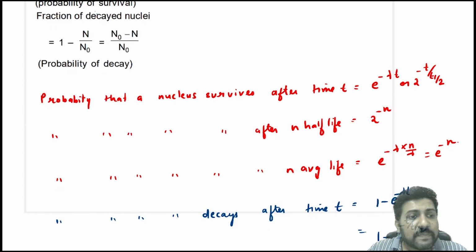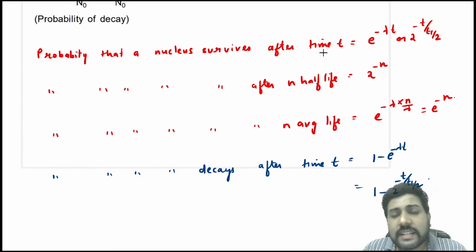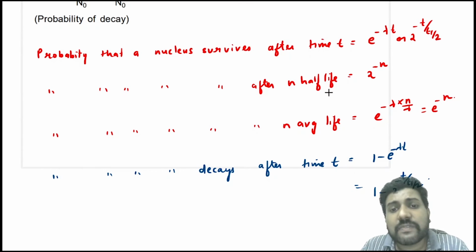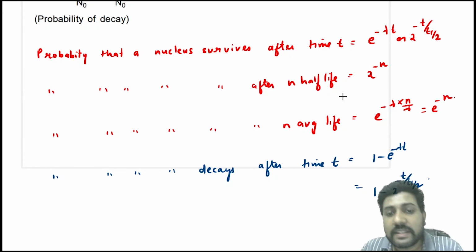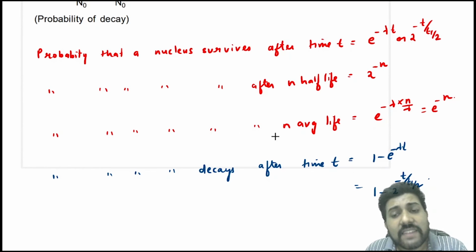Then the probability that a nucleus decays after time t. Now this was for the nucleus surviving. Now they are asking the probability that the nucleus decays after time t. So you will just write 1 minus e power minus lambda t or 1 minus 2 power minus t by T half. If they ask the probability that a nucleus decays after n half-lives, you will write 1 minus 2 power minus n. If they ask what is the probability that a nucleus decays after n average life, you will write 1 minus e power minus n.